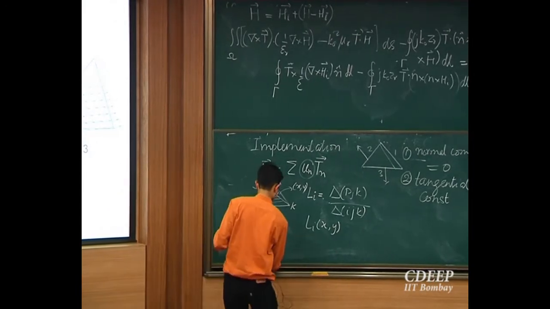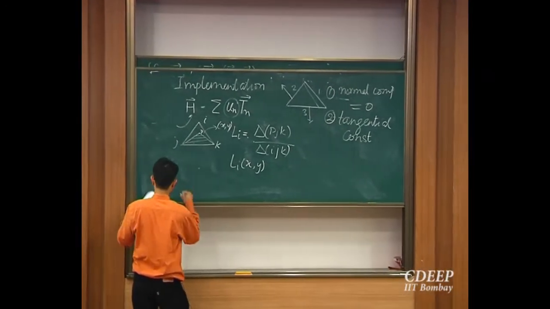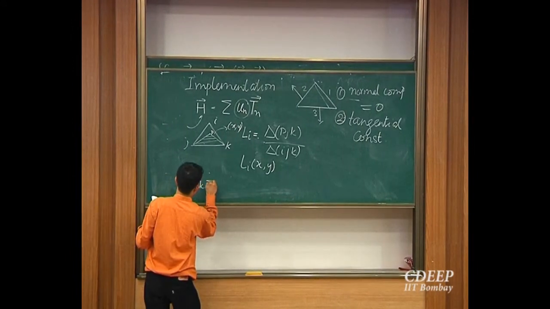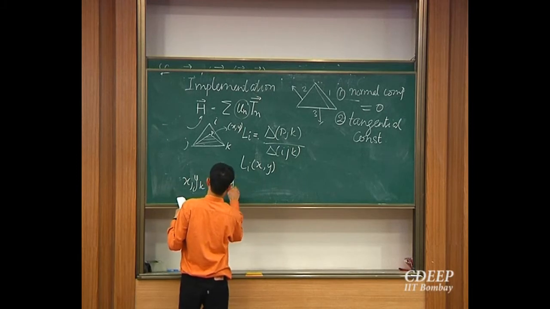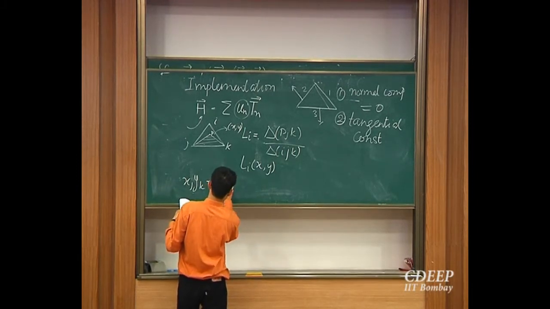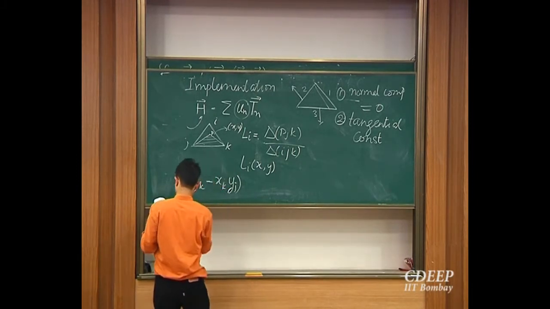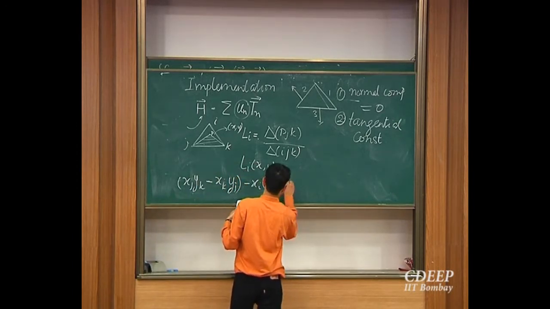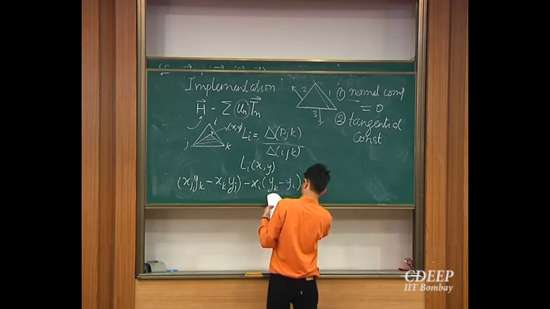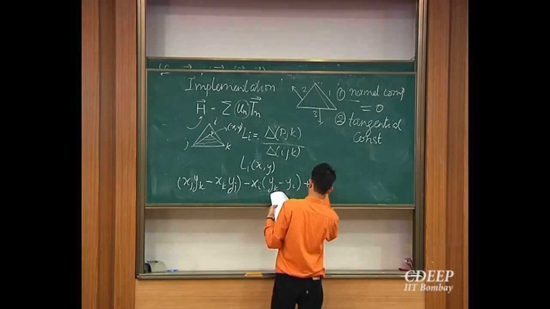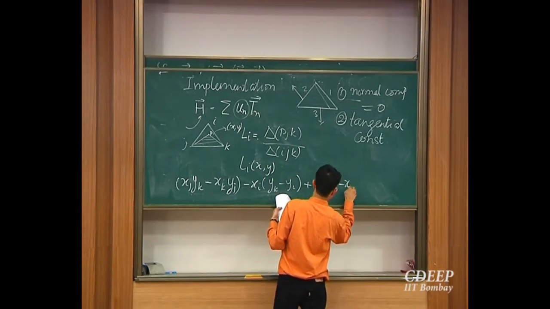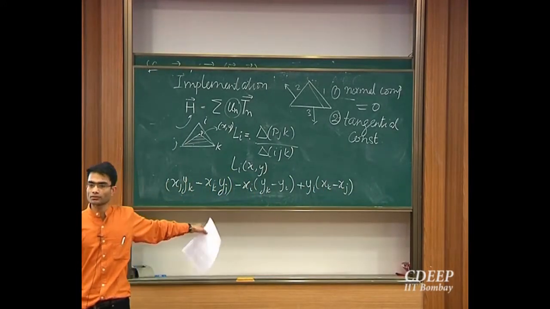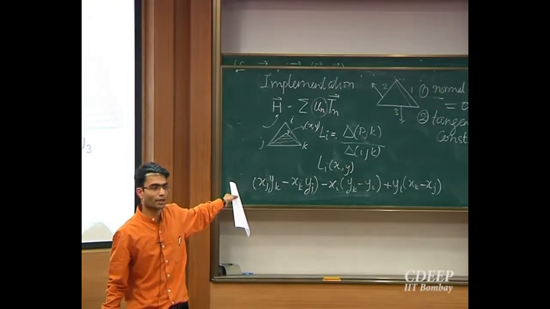So if you refresh your memory, it was something like xj yk minus xk yj, minus xi (yk minus yj), plus yi (xk minus xj). And this was the area as a determinant. Hopefully we remember the area as a determinant.